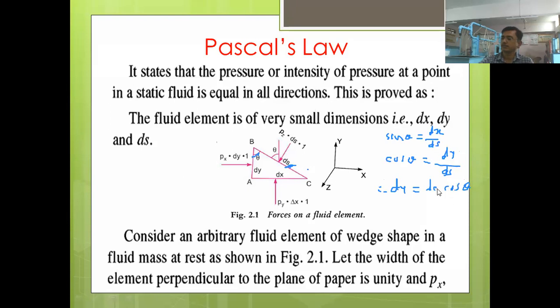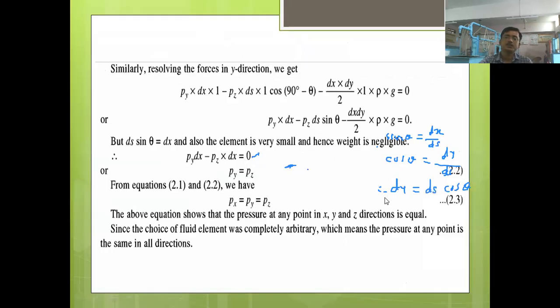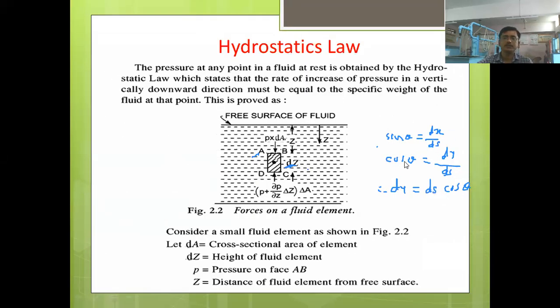Now, instead of this ds cos theta in that equation, what can I write? I can write dy. So I put dy there in that equation.